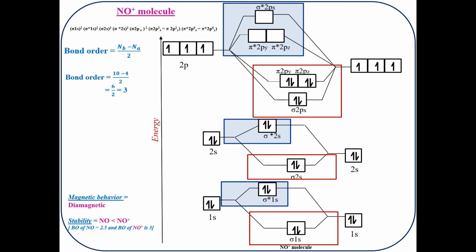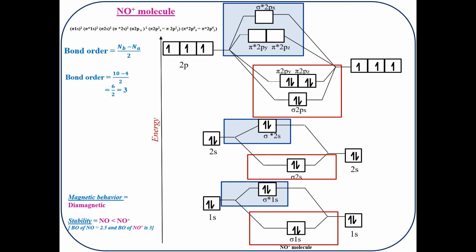Since the removal of the electron from the last occupied molecular orbital, that is pi star 2pz, occurs, the bond order is going to change. Initially in the neutral NO molecule there were 5 electrons in the anti-bonding molecular orbitals. Now since one of them has been removed due to the formation of the NO plus molecule, we are left with only 4 electrons in the anti-bonding molecular orbitals. So the bond order comes out to be 3 over here. Remember, it was 2.5 in the case of the neutral NO molecule.